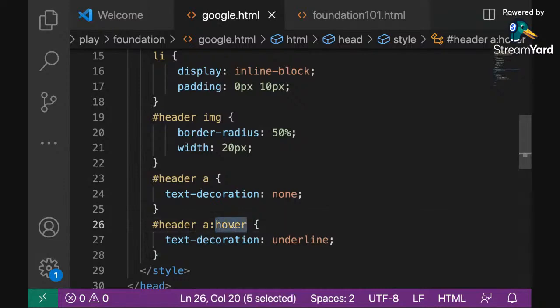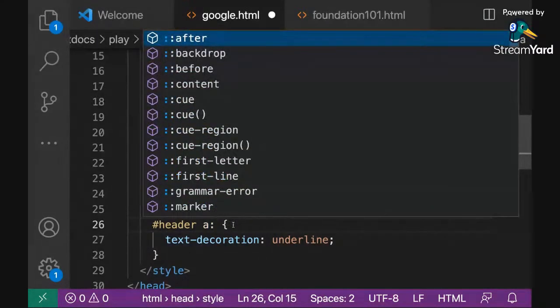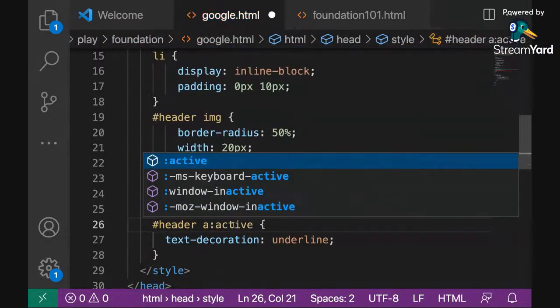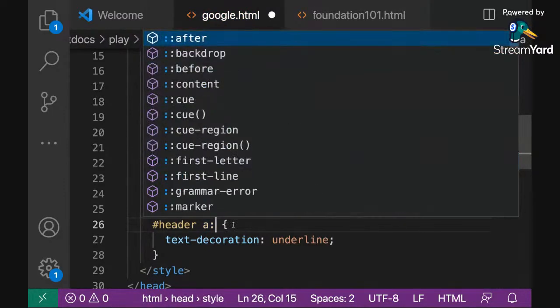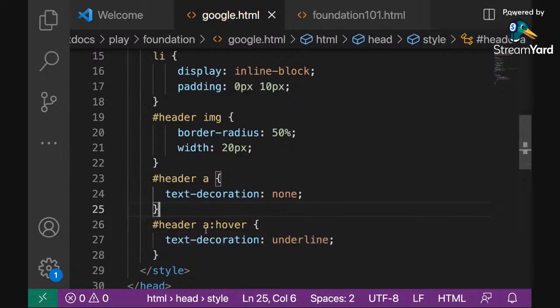You can even do stuff for focus. When the element is in focus, you can do it for... what's the other one again? I've forgotten the other ones now. When it's active, when it's in focus, when you mouse over. All right, those are some of the pseudo classes for your HTML tags.